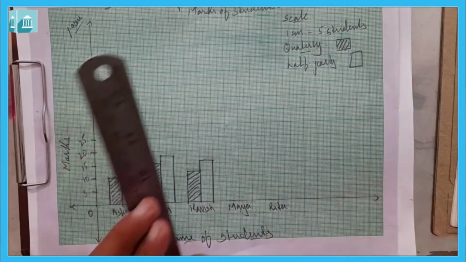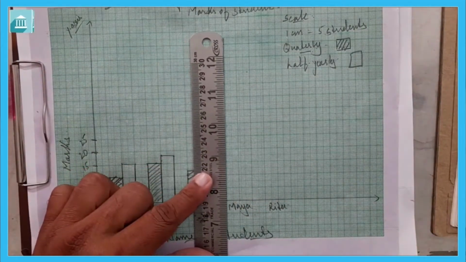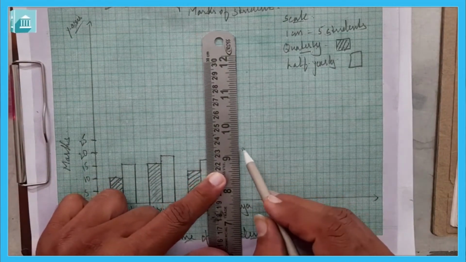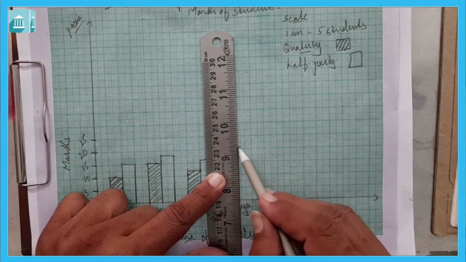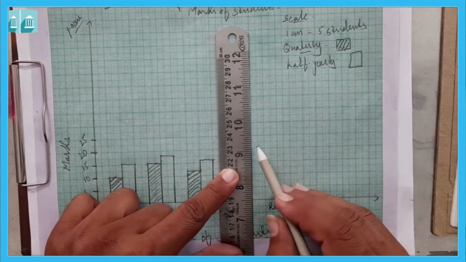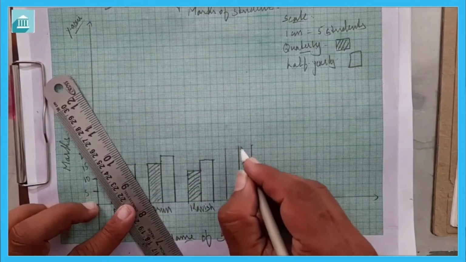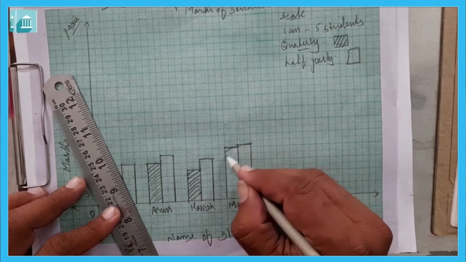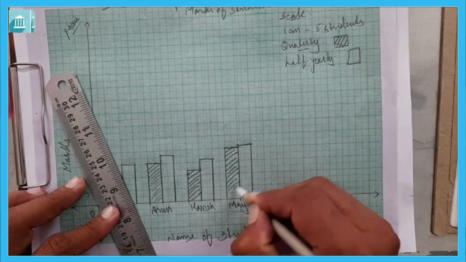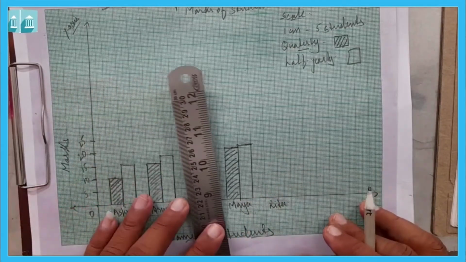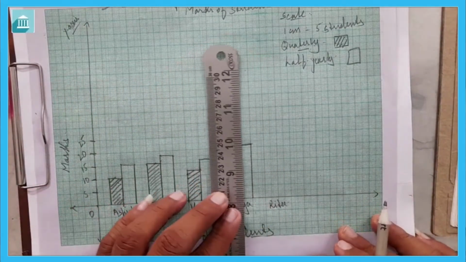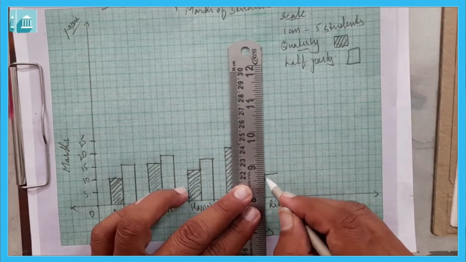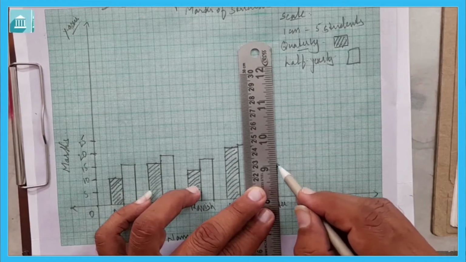Then Maya got 20 and 21 marks. So here we got 20 marks and 21 marks. Then Rita got 9 and 15. Rita got 9, which is somewhat here, and 15 means here.